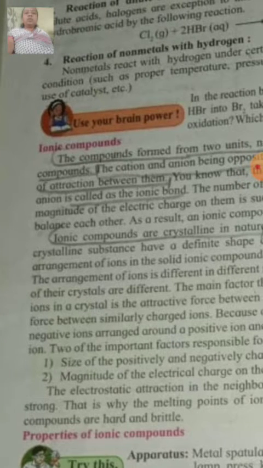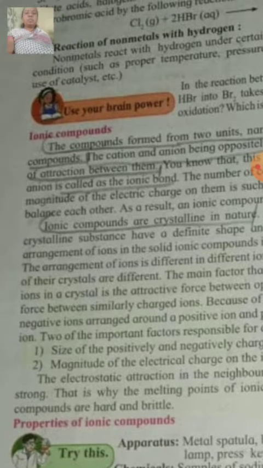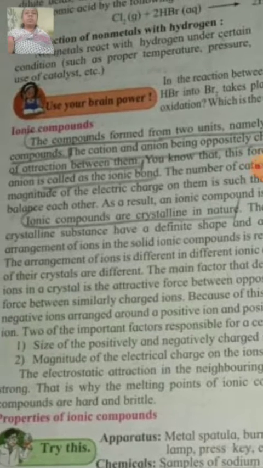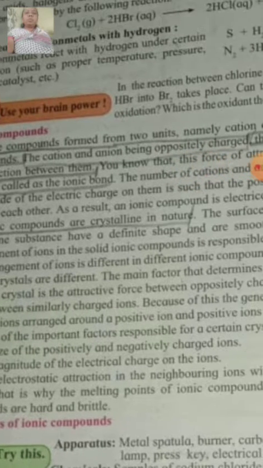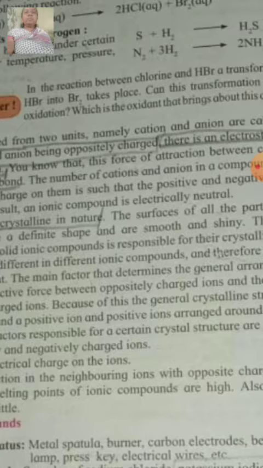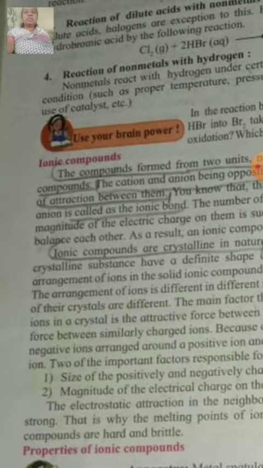Now we have to see what ionic compounds are and how they are formed. Ionic compounds are compounds where ions are bound with each other with a great force of attraction. The compounds formed from two units, namely cations and anions, are called ionic compounds. That means negatively charged ions and positively charged ions form the ionic compounds.